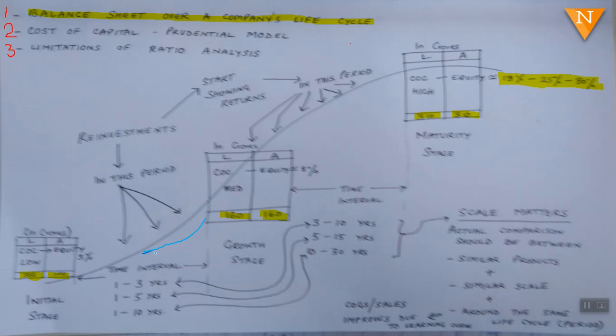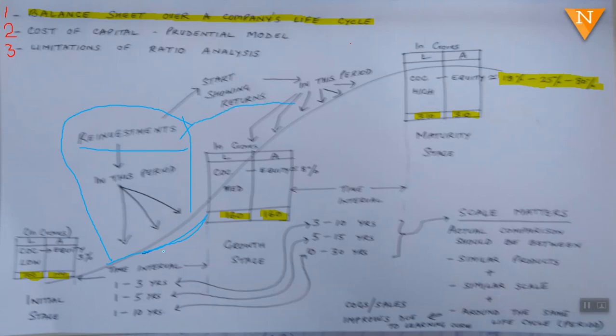But the equity capital, instead of pocketing the dividends, it is advisable for them to make reinvestments during this period. This is what the arrow tells us, that during this period reinvestments have to be made. These reinvestments start showing returns here.